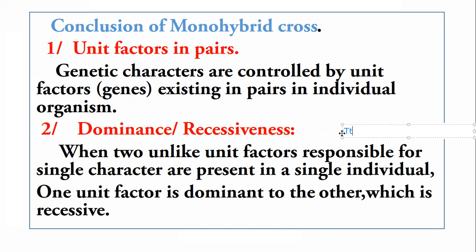According to the law of dominance, when two different alleles are present in a heterozygous situation, the allele that expresses itself phenotypically is the dominant, while the other allele which cannot express itself in the presence of the dominant allele is known as recessive.